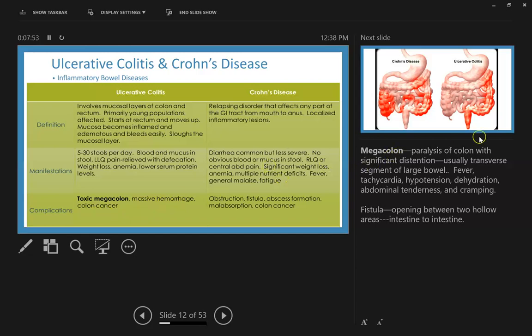Why would people be having that left lower quadrant pain? Well, look at where the inflammation is. It starts in the rectum and colon, so that's going to be their left side.